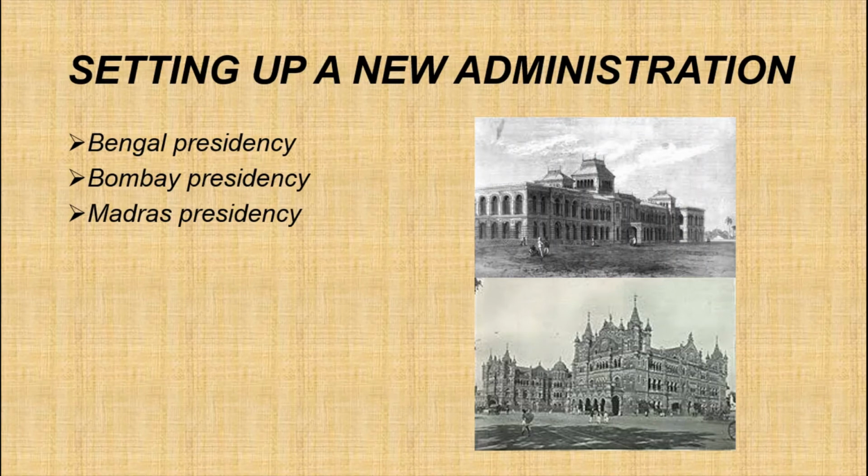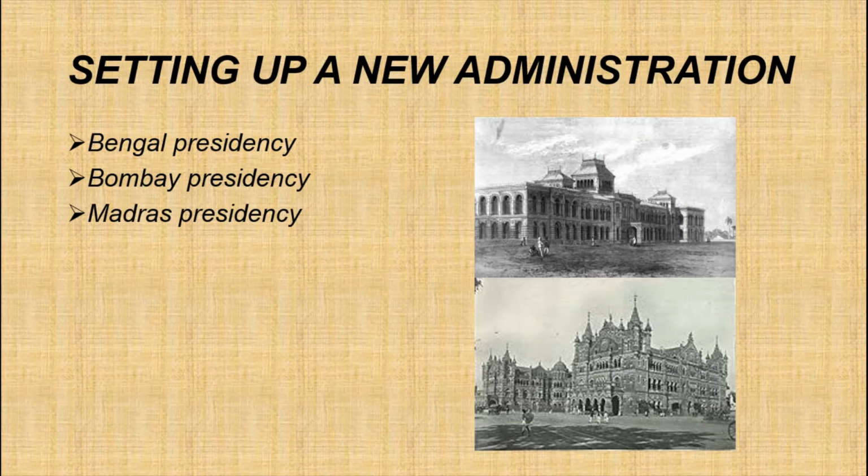N.B. Halhead translated this digest into English. By 1778, a code of Muslim laws was also compiled for the benefit of European judges. Under the Regulating Act of 1773, a new Supreme Court was established. The Sadar Nizamat Adalat was also set up at Calcutta.